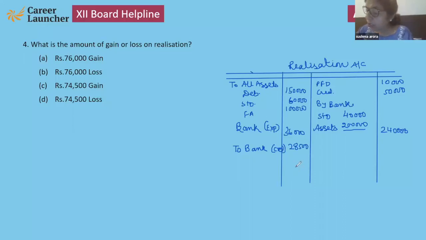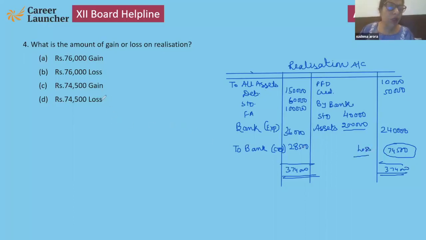So ultimately they have a loss, that will be this side 74,500, and the total of both sides is 3,74,000. That is the loss, and it is distributed among all partners in their profit sharing ratio.